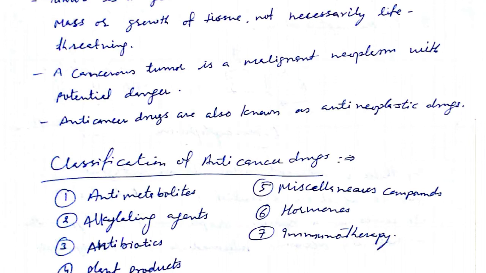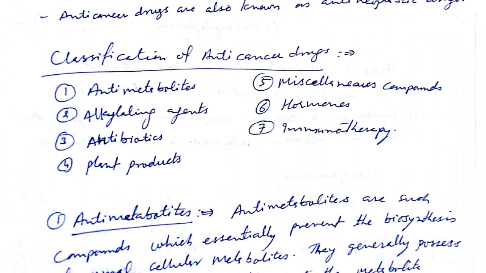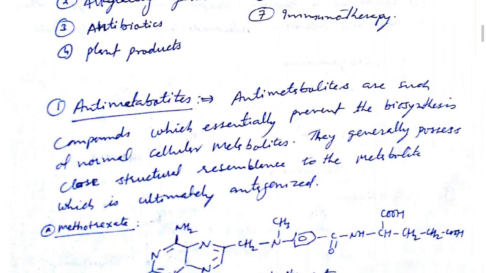Now we are discussing the anti-cancer drugs. First, the classification, which we also discussed in the last video. Anti-cancer drugs may be classified into different classes like anti-metabolites, alkylating agents, antibiotics, plant products, miscellaneous compounds, hormones, and immunotherapy. So now we are discussing them one by one.